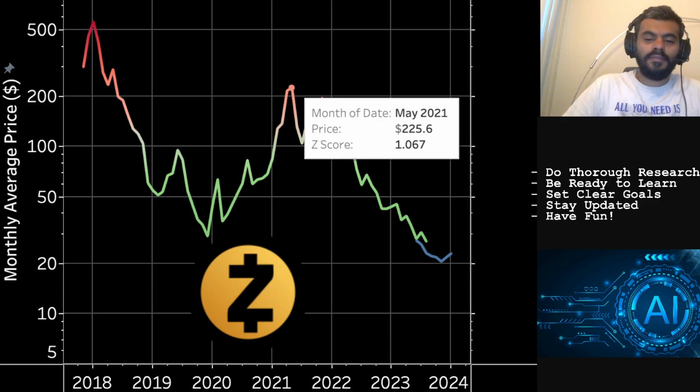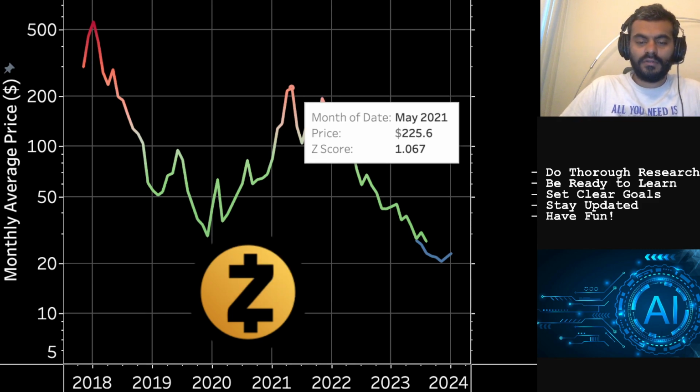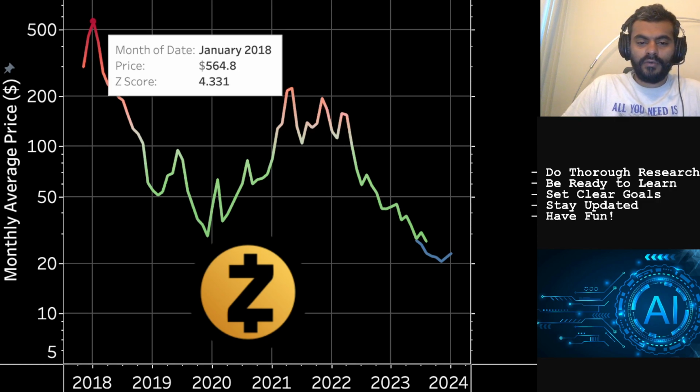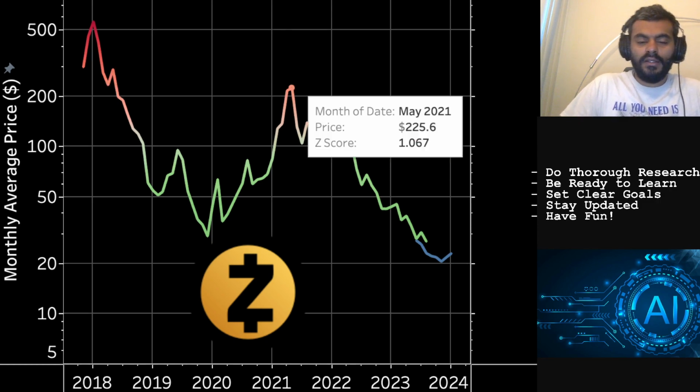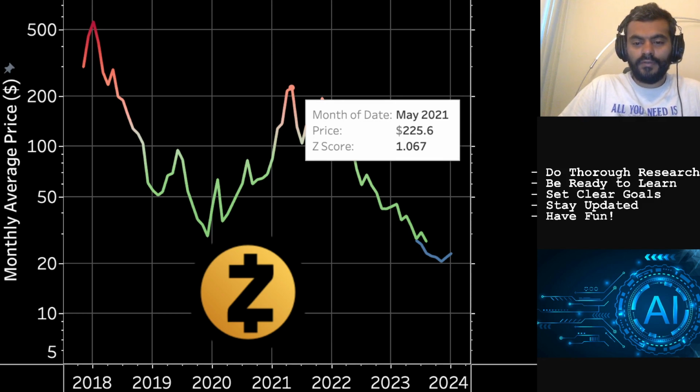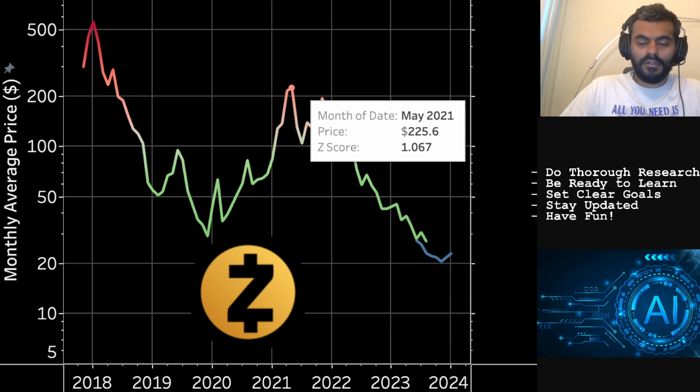In the last bull run, though, this token could only make a one standard deviation move, as opposed to more than four standard deviations in 2018. In 2021, the average price was $225, and the Z-score was one.